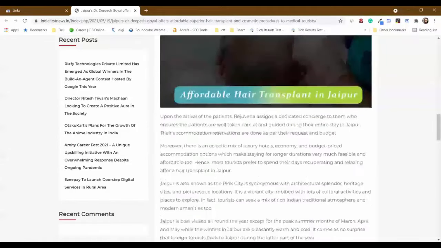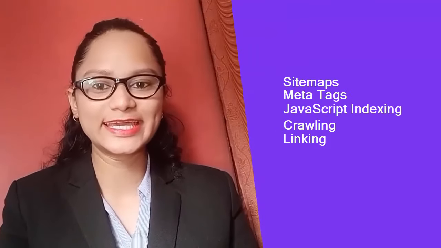The third and one of the most important types of SEO is technical SEO. These are the elements behind the scenes that drive the performance and crawlability of your website. Your site should have a clear and easy structure for search engines to be able to crawl and index your pages and improve search visibility. Technical SEO is a broad and exciting field covering everything from sitemaps to meta tags, indexing, crawling, linking, page speed, website security, etc.